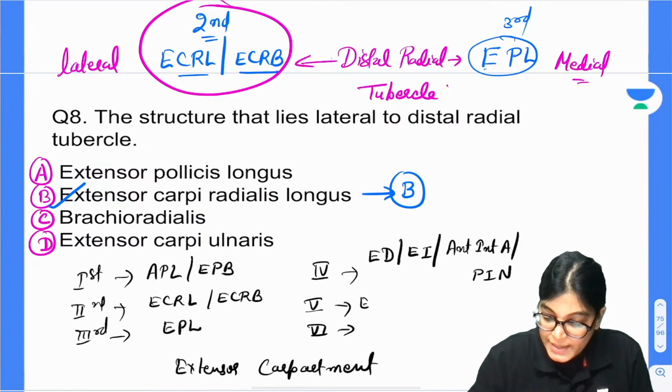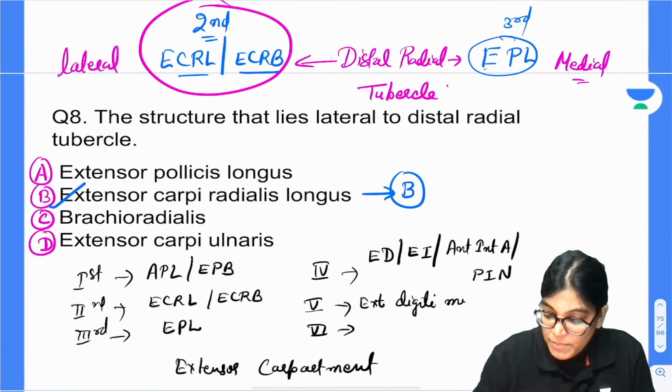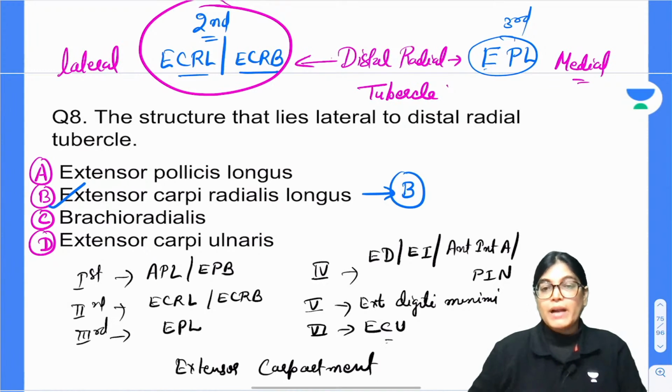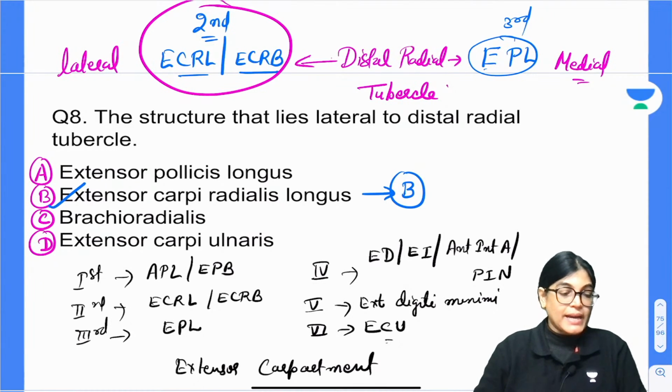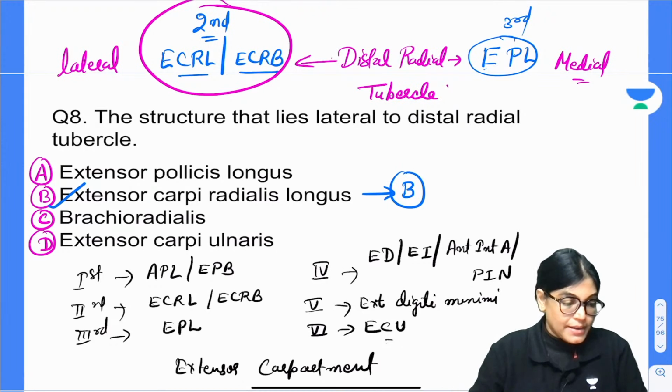Fifth, what passes through it? Extensor digiti minimi muscle. And the last compartment, the medial most compartment, has ECU, extensor carpi ulnaris.